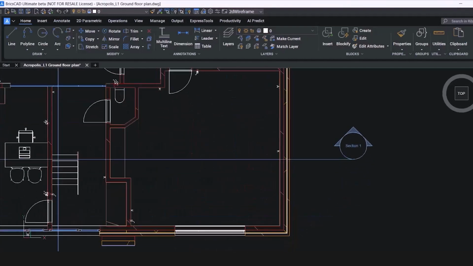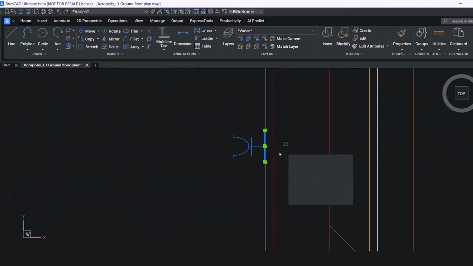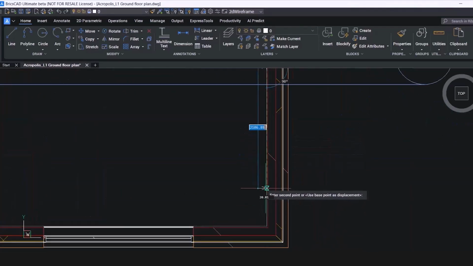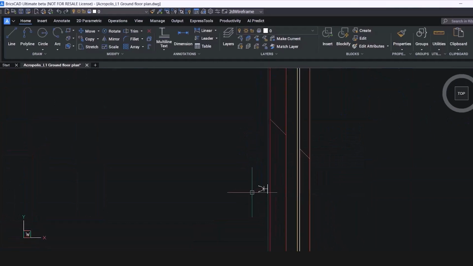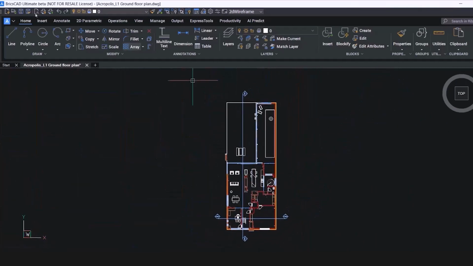So that shows us the link with BricsCAD is good. And if I want to work on this file, we can do that. Let's say I want to shift this electrical block over to this corner, and we can save this file. And let's just check that folder again.